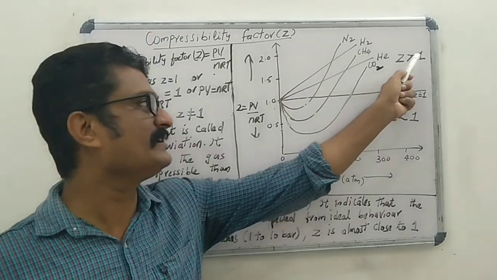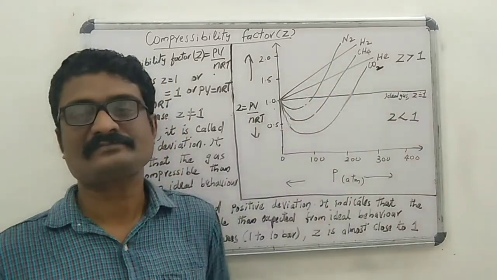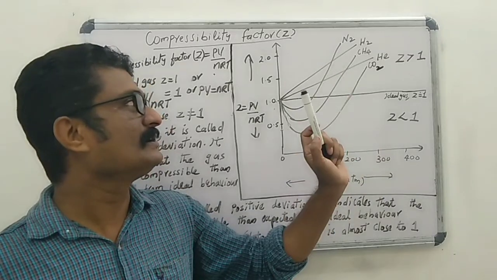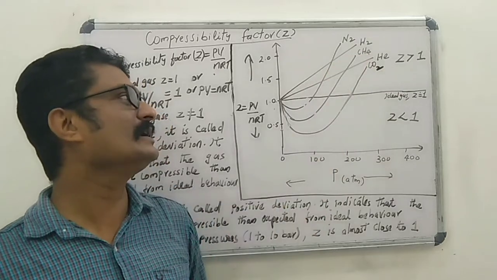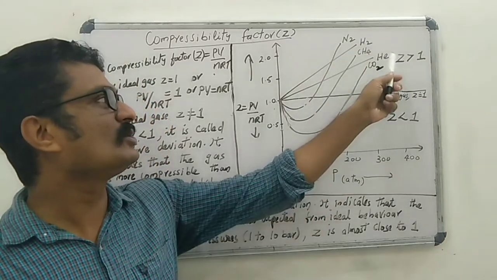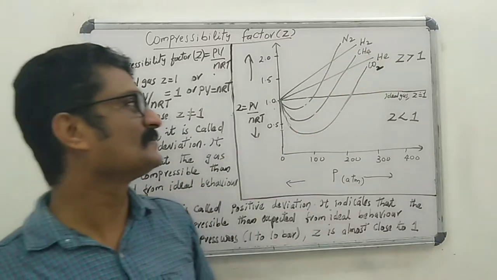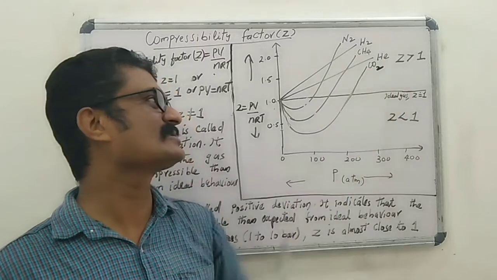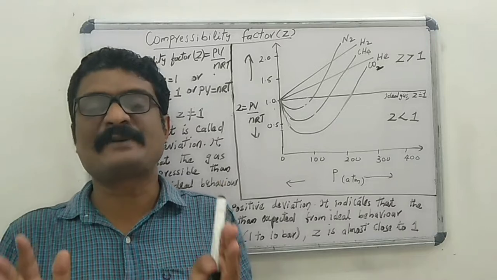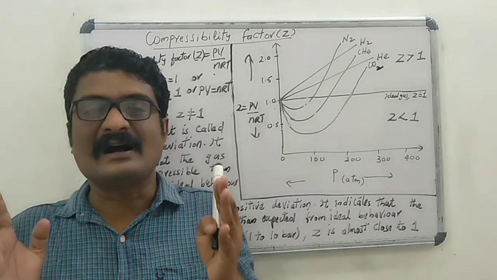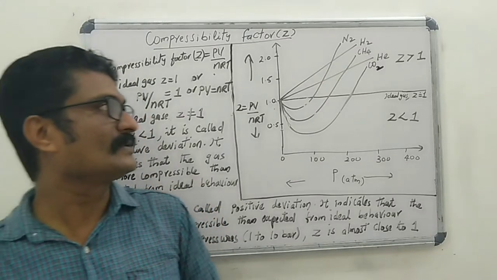If the value of Z is greater than 1, it is called positive deviation, and the gas is less compressible than expected from ideal gas behavior.